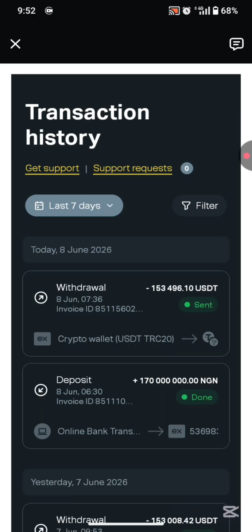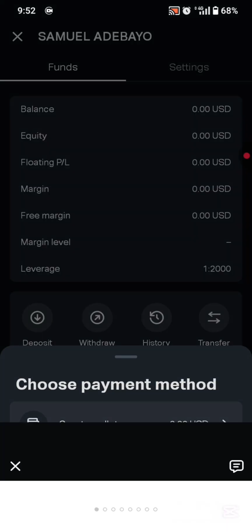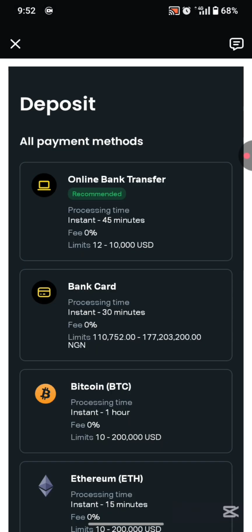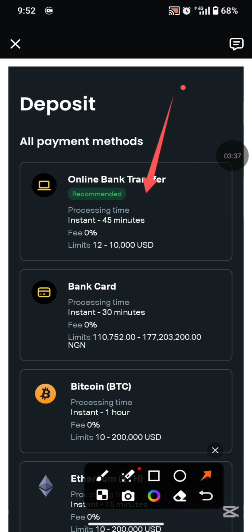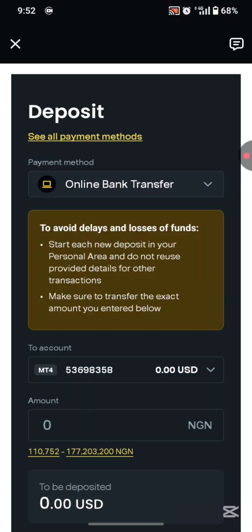So let's go check our funding rate. I simply click on deposit or payment method, so we can check our funding rate. Let's use the online bank transfer this time. We have always been using the bank card, I've always been showing you guys the rates using the bank card, but this time let's use the online bank transfer. It's loading up.